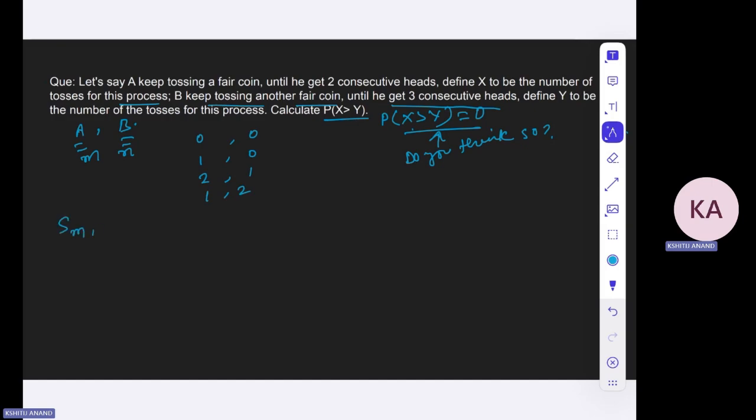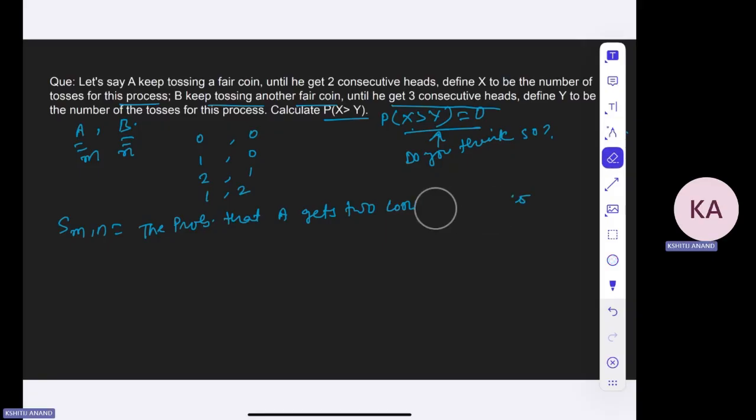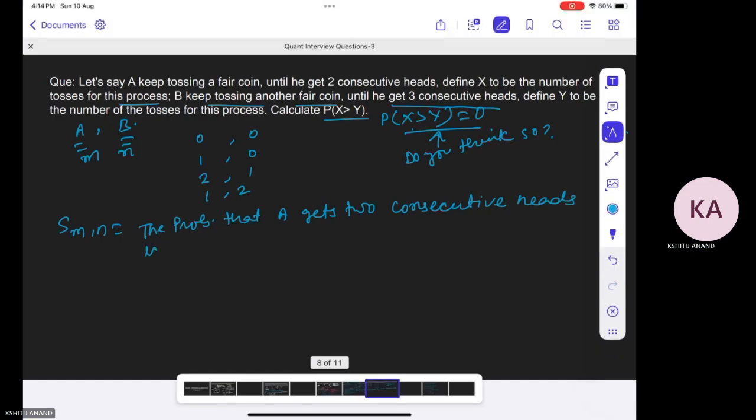So let us say S(m, n) denotes the probability that A gets two consecutive heads later than B gets three consecutive heads, right?